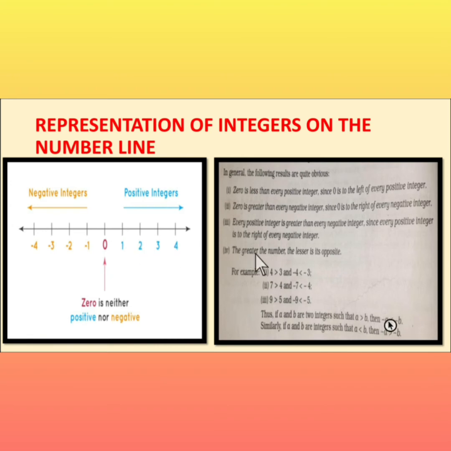Fourth, the greater the number, the lesser its opposite. What is the meaning? If 4 is greater than 3, when we take the opposite, minus 4 is less than minus 3. When 4 is greater than 3 and we put the minus sign, the inequality changes: greater than is converted into less than. In general, if a and b are two integers such that a is greater than b, then negative a is less than negative b. And similarly, if a is less than b, then negative a is greater than negative b.